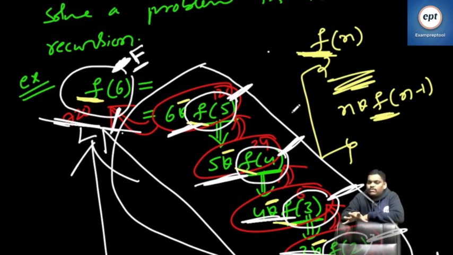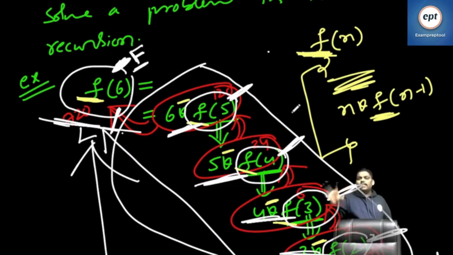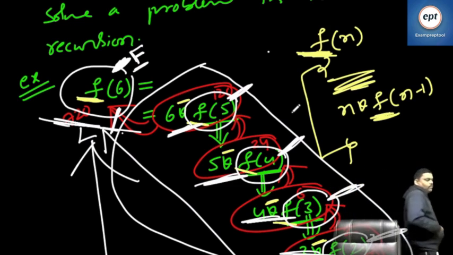Who pushed first? Who pushed next? Can you say the push order? Can you say the pop order? I want an answer from you. Calling means push. Execution means pop. Function calling, push. Function over, pop.